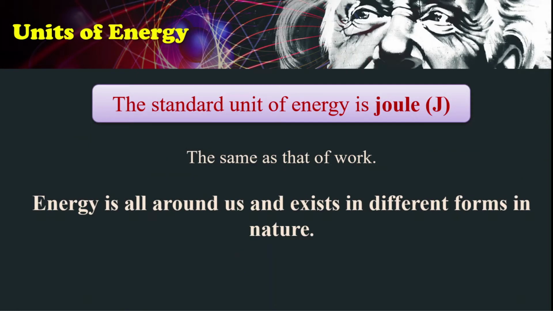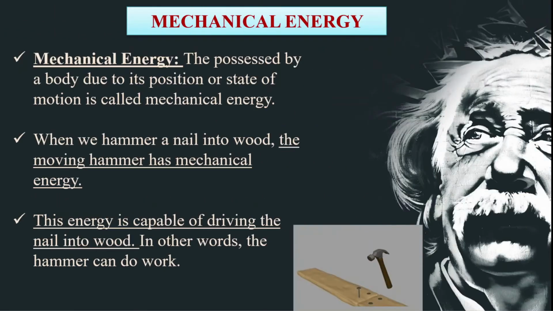The standard unit of energy is joule, and it is written with the first letter capital alone, capital J, which stands for the standard unit of energy, which means joule. So it is very similar to that of work. Energy is all around us and exists in different forms in nature.